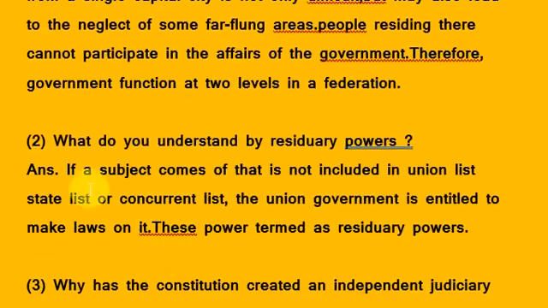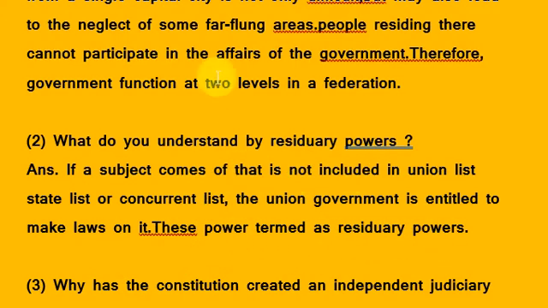Question number 2. What do you understand by residuary powers? If a subject comes up that is not included in the union list, state list or concurrent list, the union government is entitled to make laws on it. The power is termed as residuary powers, means remaining powers.